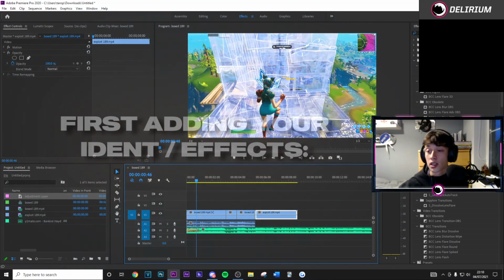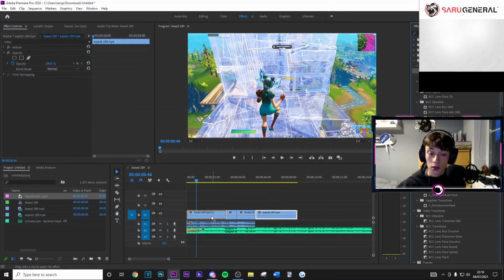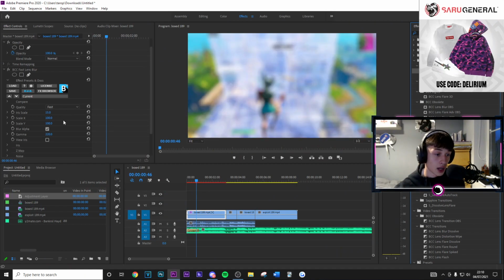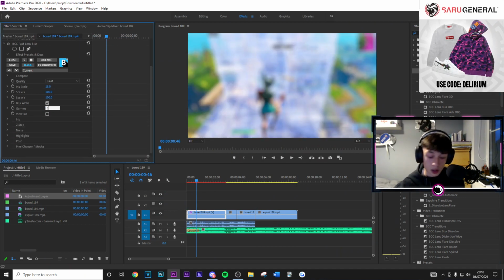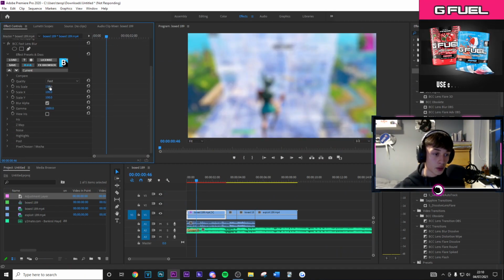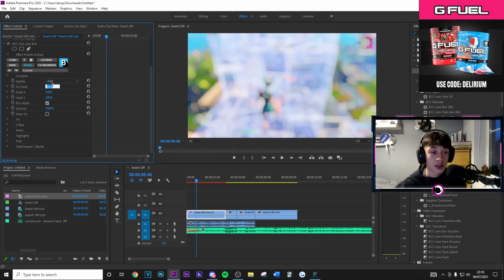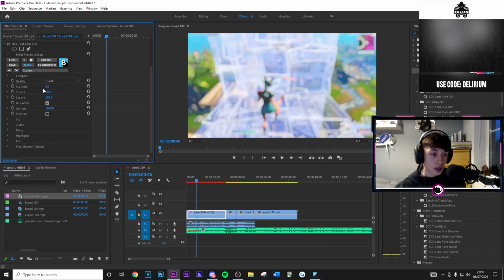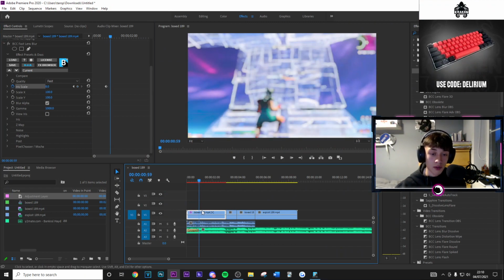Okay, so first things first, at the start of the clip, you can go ahead and apply your lens blur. Then just want to go ahead and go on to the gamma, make this 1000. And then on the iris scale, you can go ahead and make this 8. Then you just want to keyframe this and then go to whatever, so you can add your iodine.